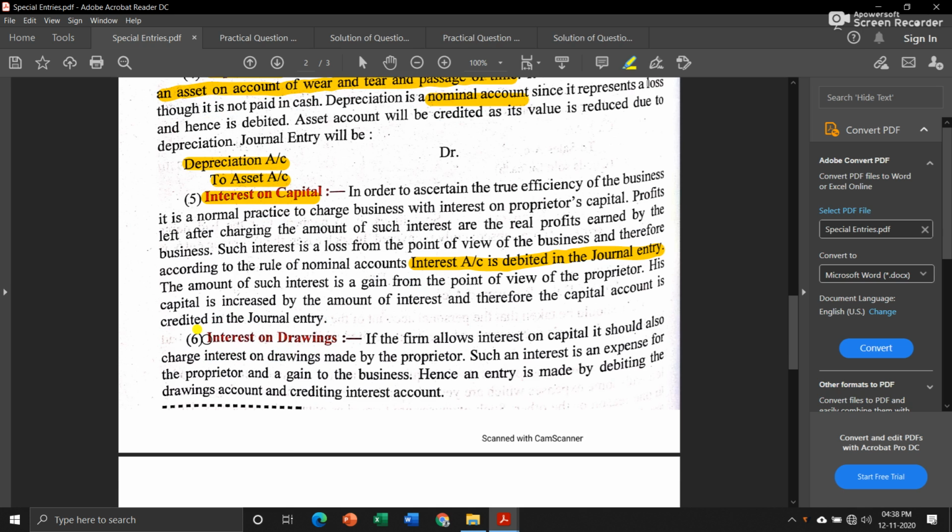Now opposite to interest on capital is interest on drawings. When the proprietor withdraws some money or something from the business, then the business charges interest on that particular amount, and that amount is going to be paid by the proprietor. So it is kind of an income for the business, and that is why it is credited.